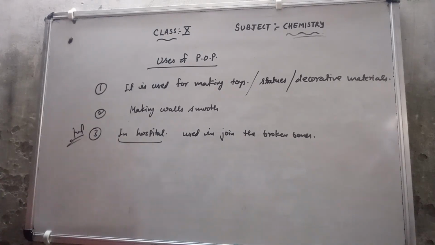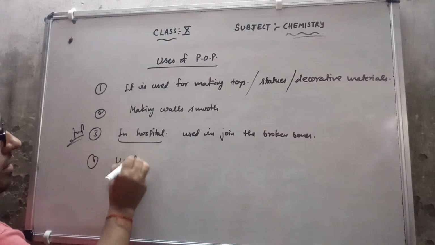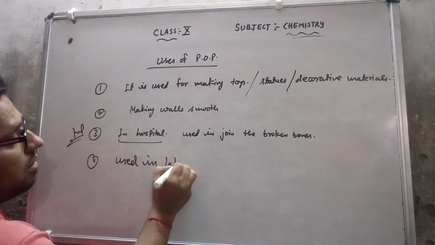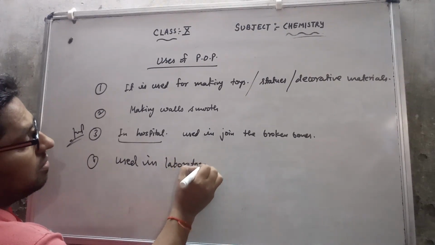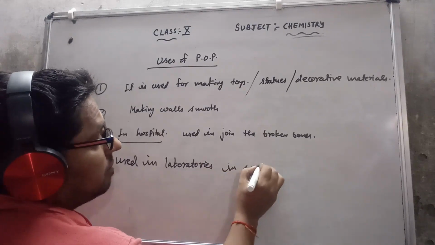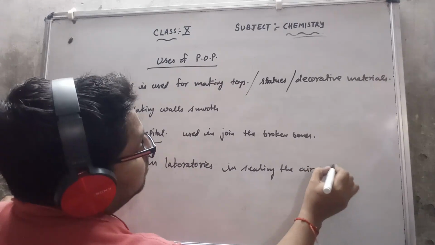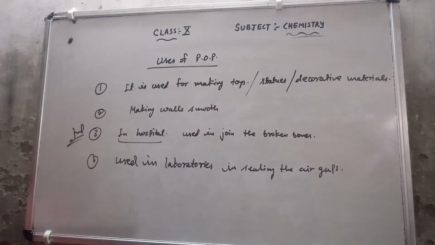We can also use the POP in the laboratory for sealing the air gaps in apparatus. Many chemicals are there, and if they come in contact with moisture, they are going to be damaged.